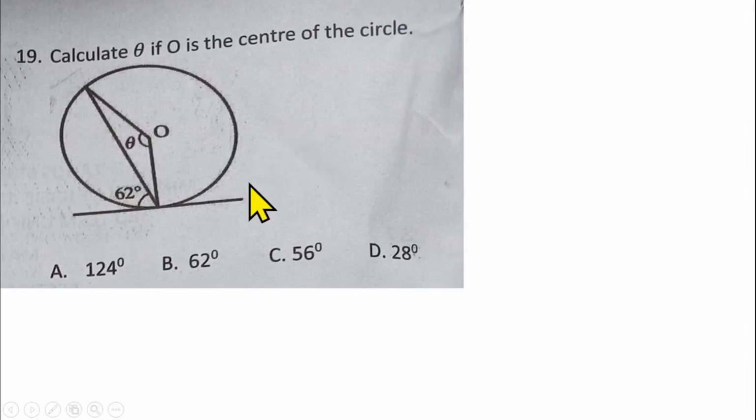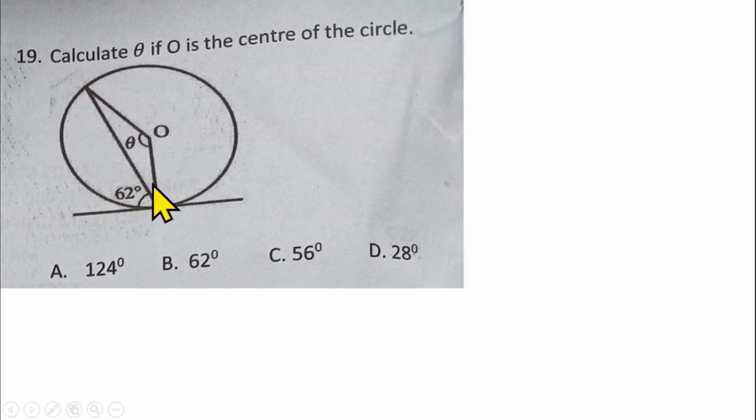Question number 19 is from circle geometry, or circle theorem. You have to calculate theta, if O is the center of the circle. So the question is from circle theorem, and this line here is a radius, and this line here is a tangent to the circle. There's a theorem that says that the radius of a circle is perpendicular to the tangent at the point of contact.